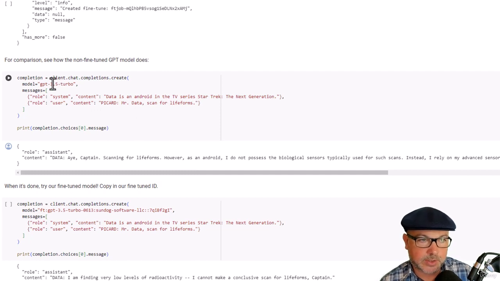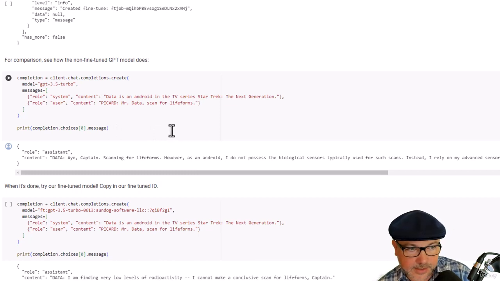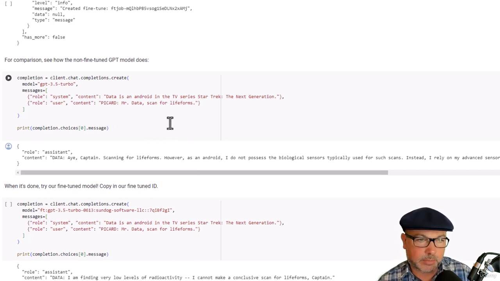Let's say I want to use the default GPT 3.5 Turbo model, and I'm going to say, hey, Data's an android in the TV series Star Trek Next Generation. Picard's saying, Mr. Data, scan for life forms. What should Data say? And I'm going to kick off this chat completion request and print out the first choice that it gives me back.